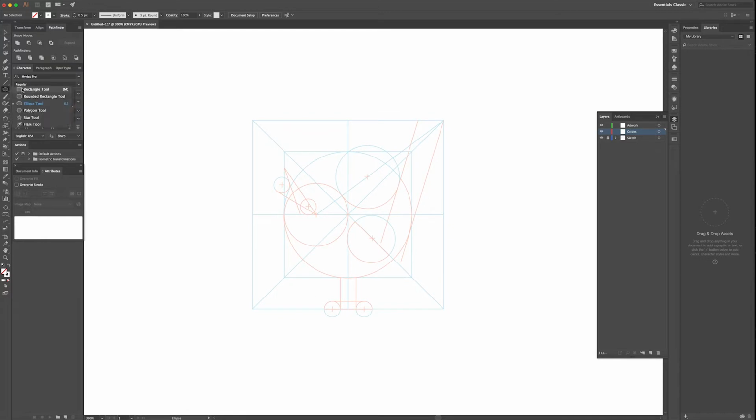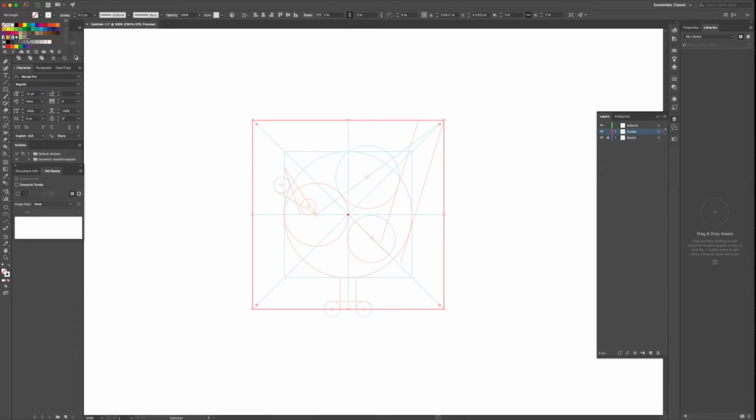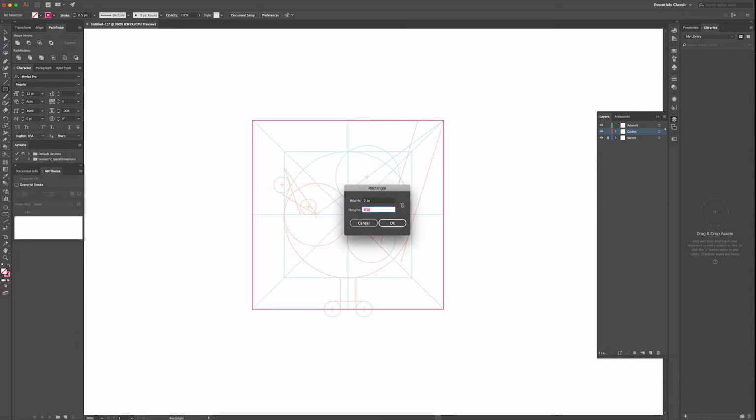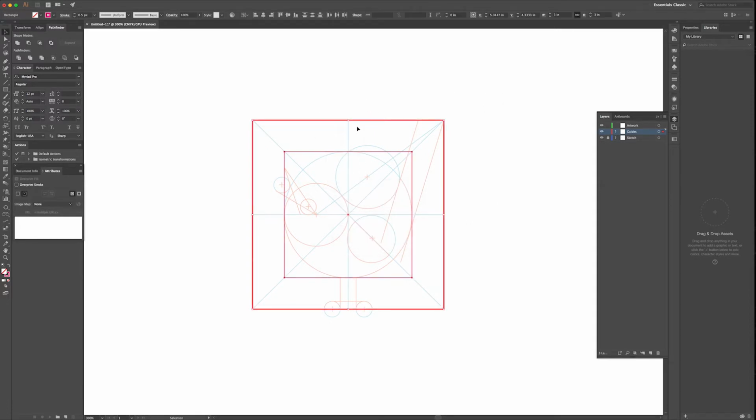So first, let's create a square. We know that we're creating a 3 by 3 while working on a 3 by 3 grid. Choose any color you want. I usually work with the pink one. It's easier to see, so it's up to you. You can use whatever you want. And the next square is 2 by 2. So I select both and use the big square as a key object and centerize the smaller square.